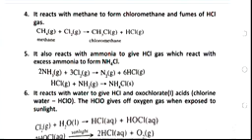Another chemical property is that it also reacts with ammonia. That is, chlorine reacts with ammonia to give hydrogen chloride gas, which reacts with excess ammonia to form ammonium chloride. Now let's look at this reaction. It occurs in 2 stages. The first stage is a situation whereby ammonia gas reacts with chlorine gas to give us nitrogen gas and hydrogen chloride.